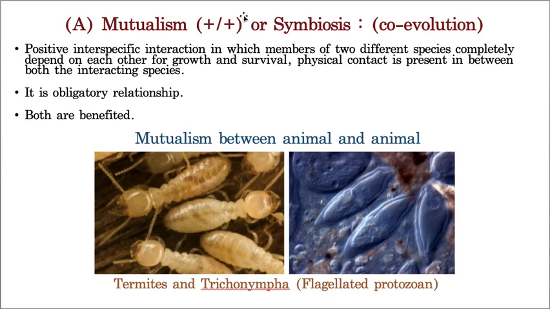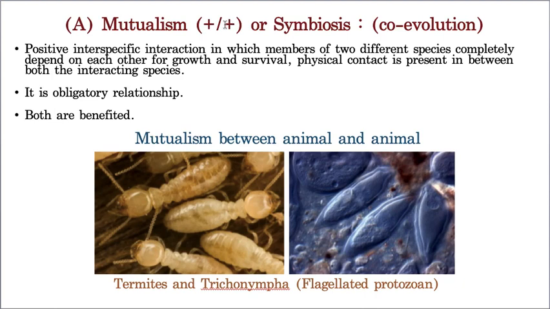Here, you can see two positive signs. This indicates that in this particular relationship, two organisms are present, and the plus indicates both organisms are equally benefited. That is called mutualism. For every interaction, we are going to have these types of symbols. Sometimes it becomes plus, or minus, or sometimes zero also. So in the case of mutualism, both organisms are equally benefited. That's why partner 1 and partner 2 are both benefited, so here also plus and here also plus.